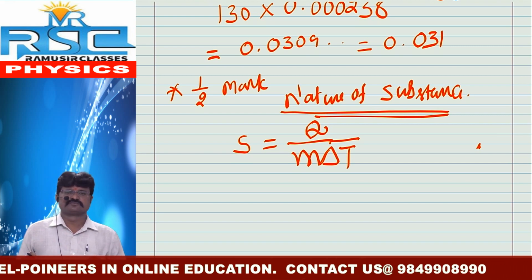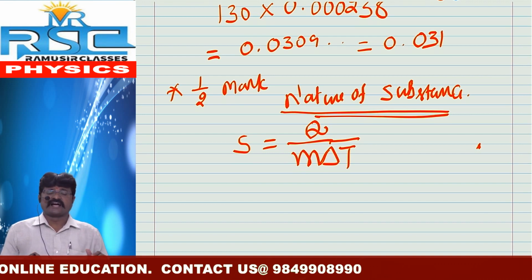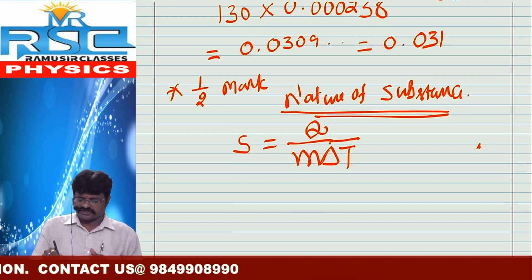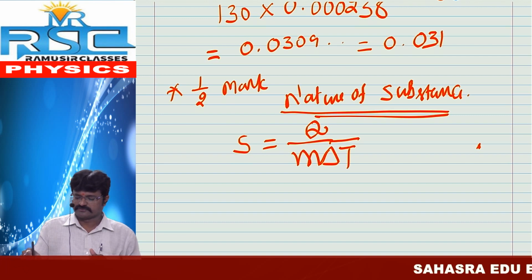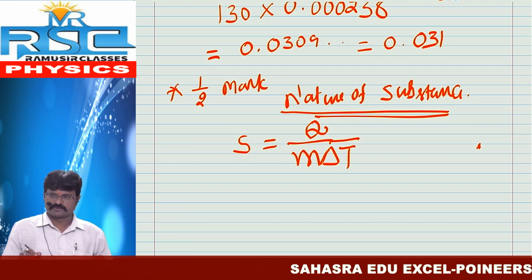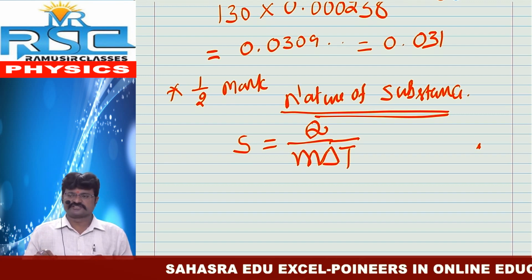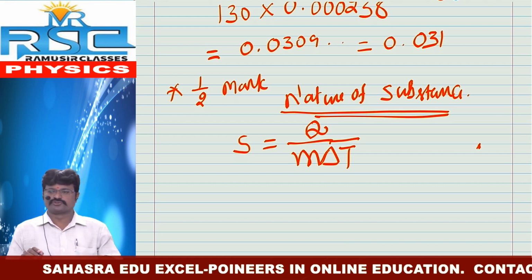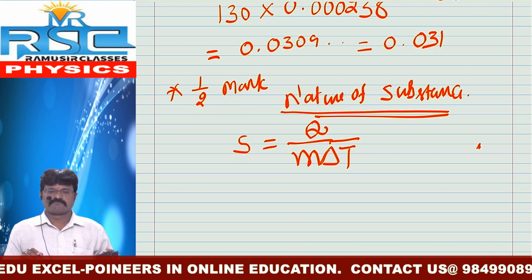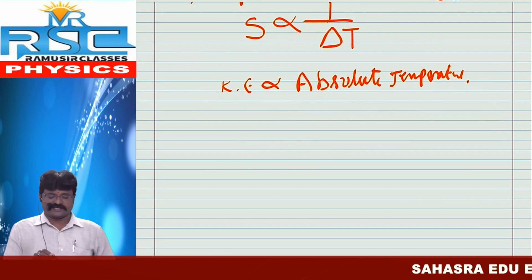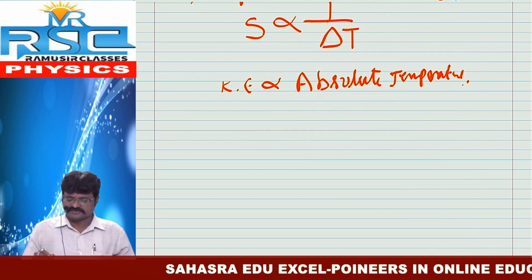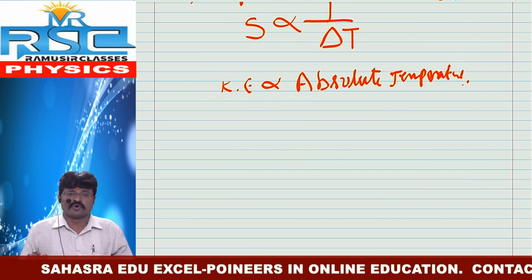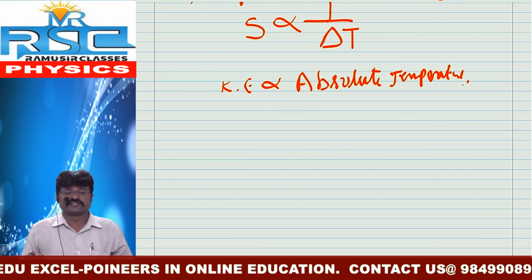We already discussed, what did we discuss? Kinetic energy is directly proportional to absolute temperature. We already learned kinetic energy is directly proportional to absolute temperature. This means if temperature is more, kinetic energy is more. If kinetic energy is more, temperature is also more.